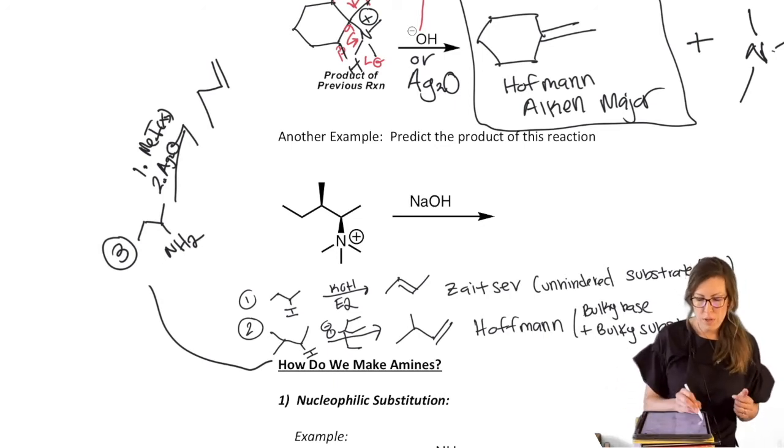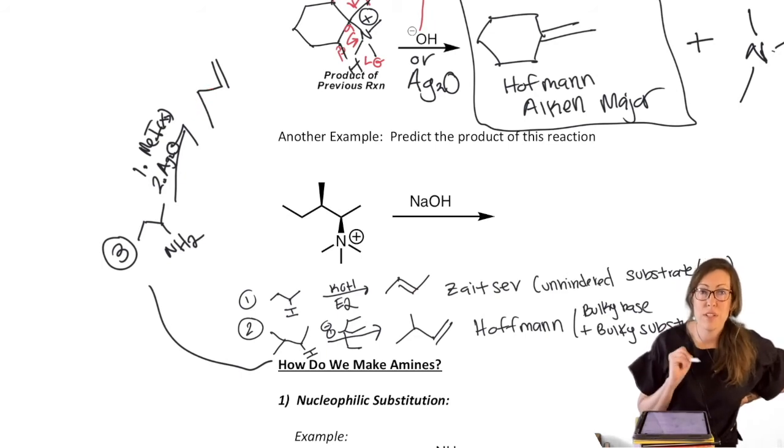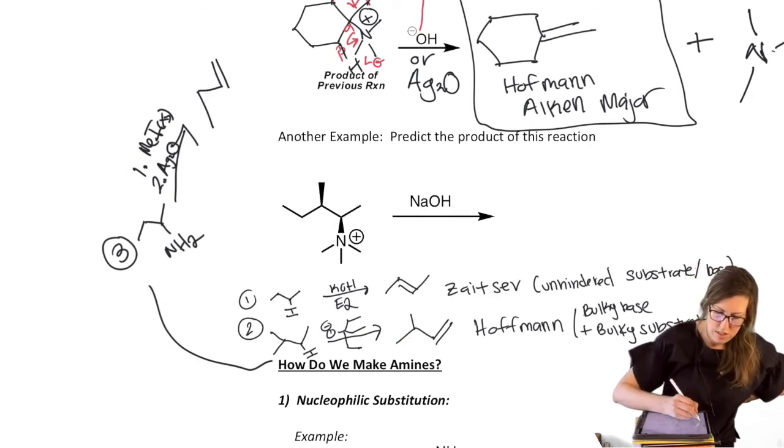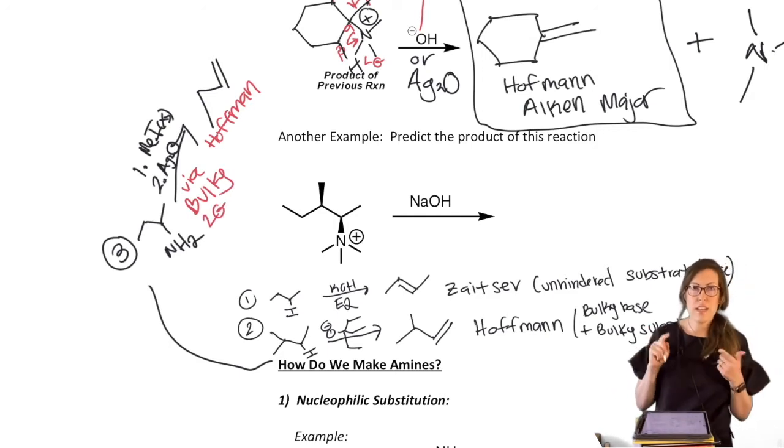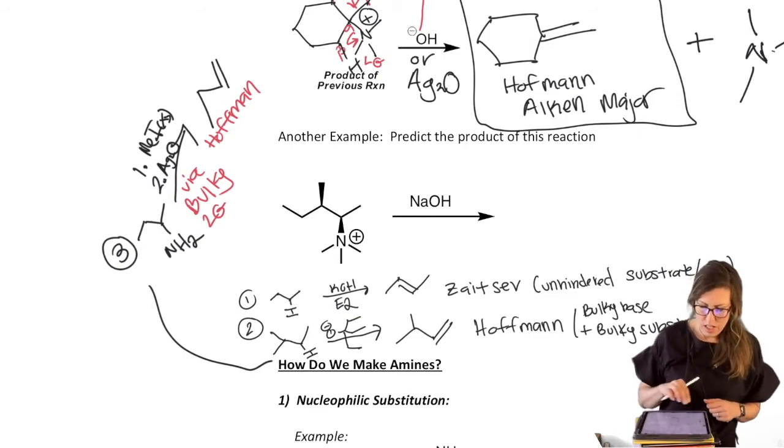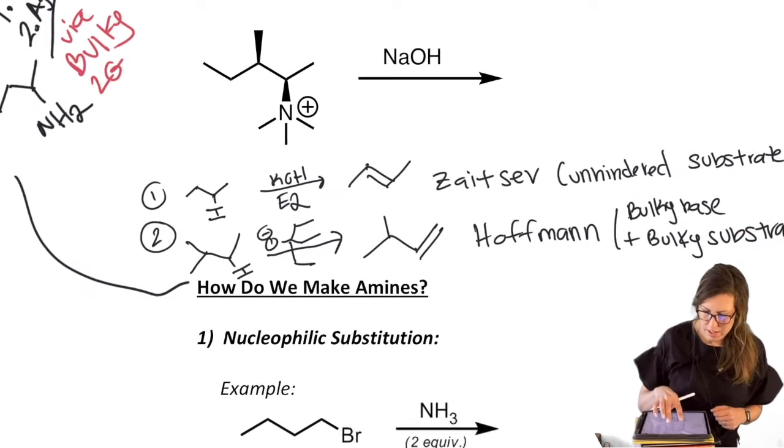But notice we were able to get this one. We didn't have to have a bulky substrate. We had to have a bulky leaving group. That's very handy because then we were able to control this sort of setup to prefer that one. We didn't have to modify our substrate, just a leaving group. So this is also Hofmann from a very bulky leaving group. The leaving group is so close to the proton that has to be abstracted that it has that big of an impact. Okay, let's do one more example together.